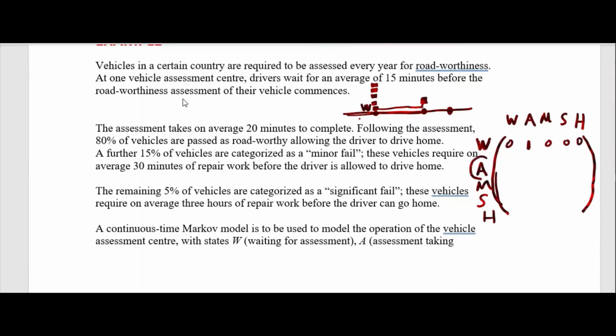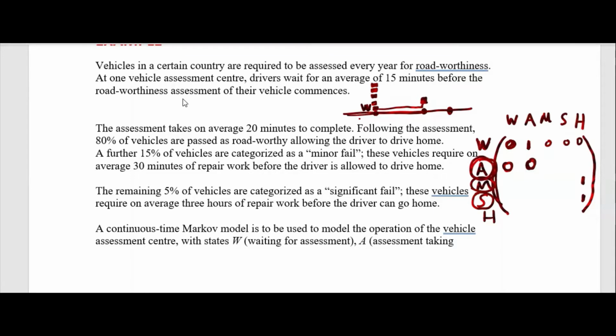How about this? Now I am in the minor state. If I leave minor, I will go to home. If I leave severe state, I will go to home. If I leave A, then I am not sure. Obviously I will not go here. From assessment taking place, I will not go to waiting once again. They will not send me here. And from assessment to assessment, probabilities. Now these 3 probabilities will come.